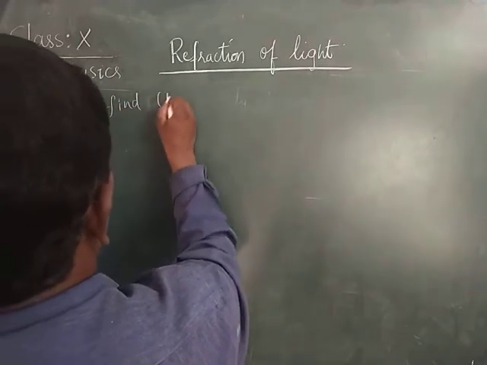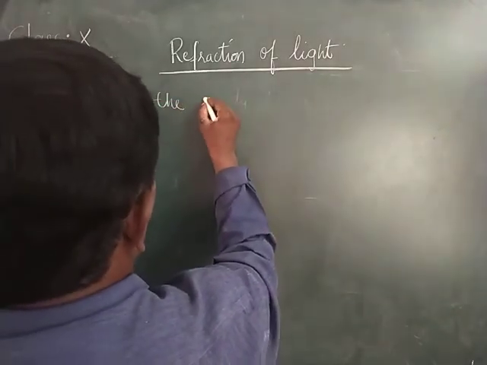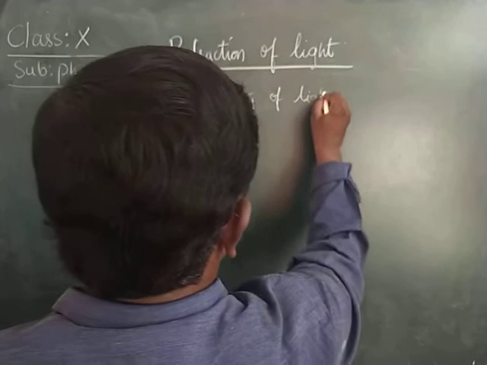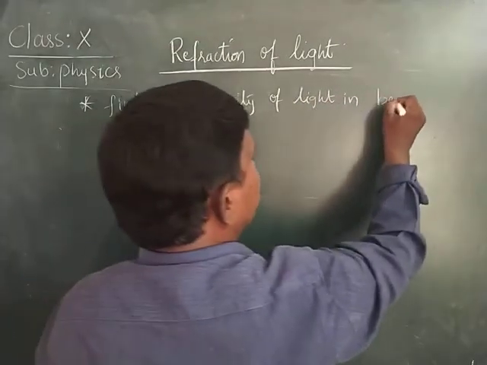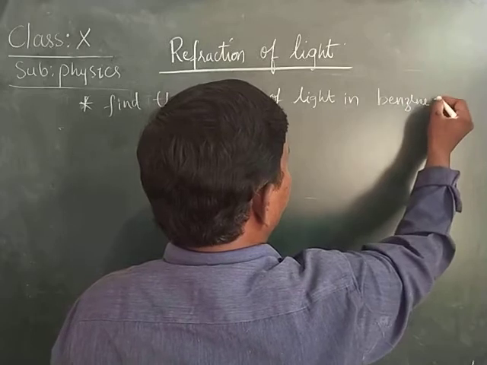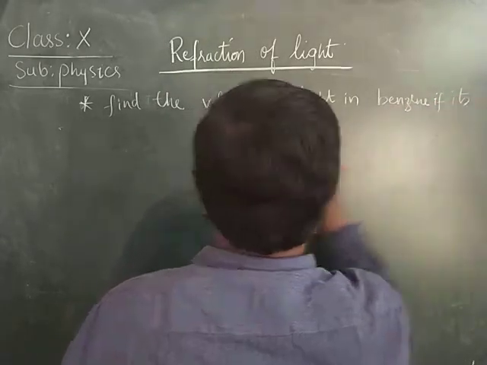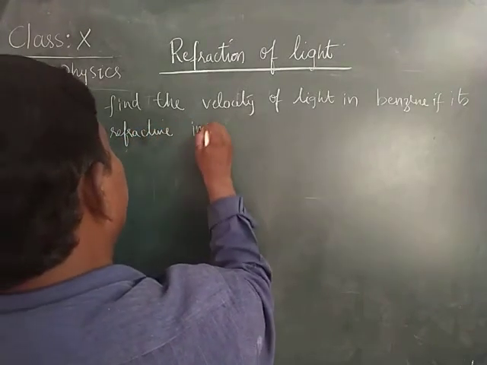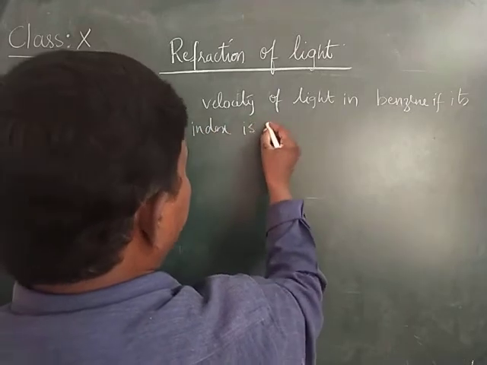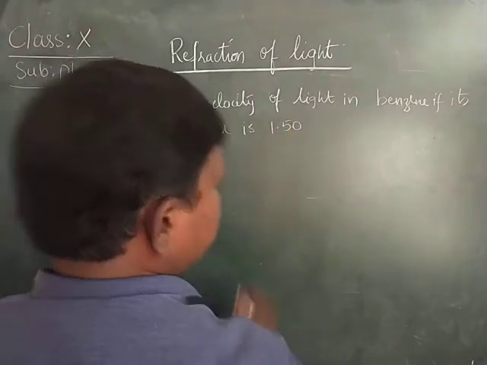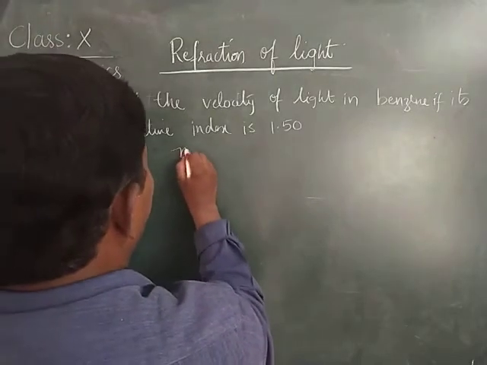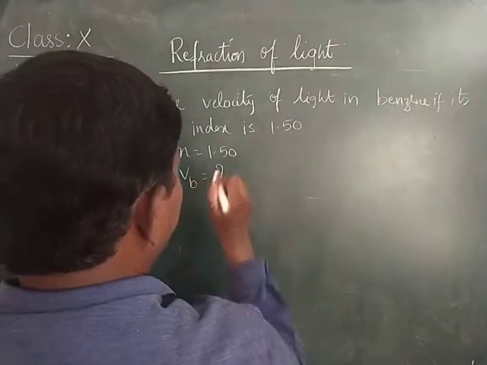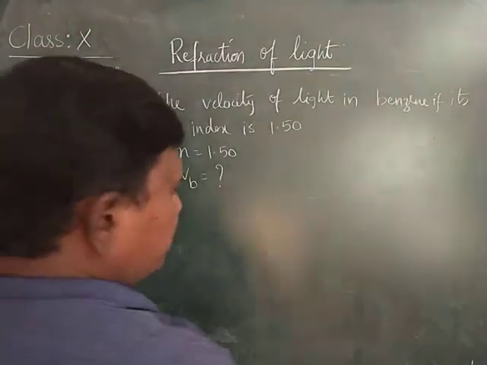Find the velocity of light in benzene if its refractive index is 1.50. n is equal to 1.50. It is asking to find the velocity of light in benzene.